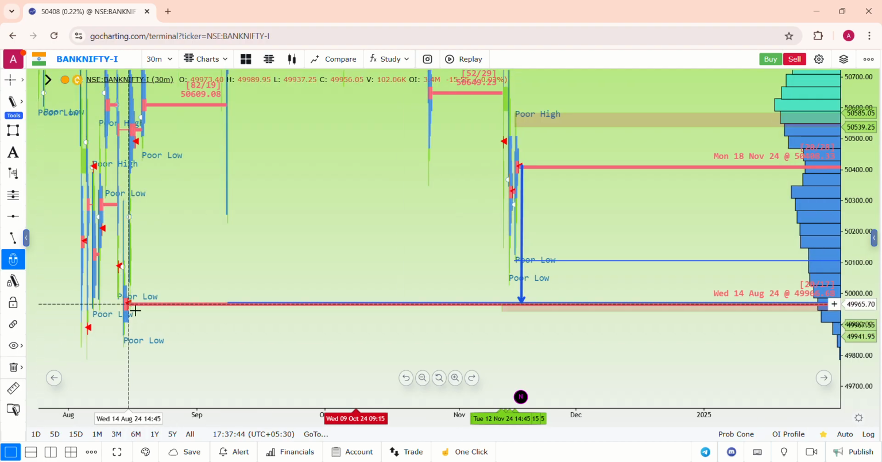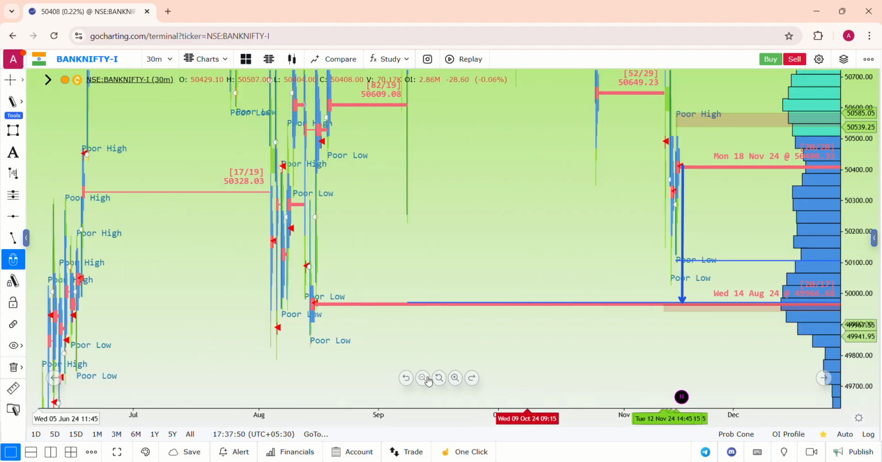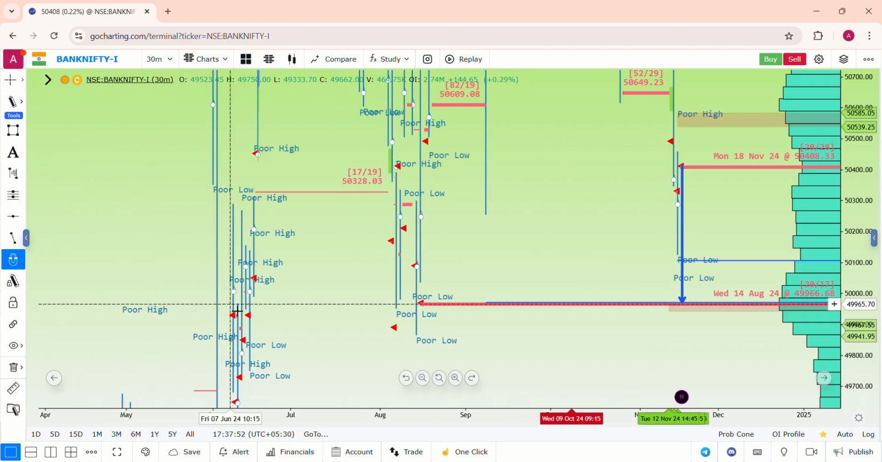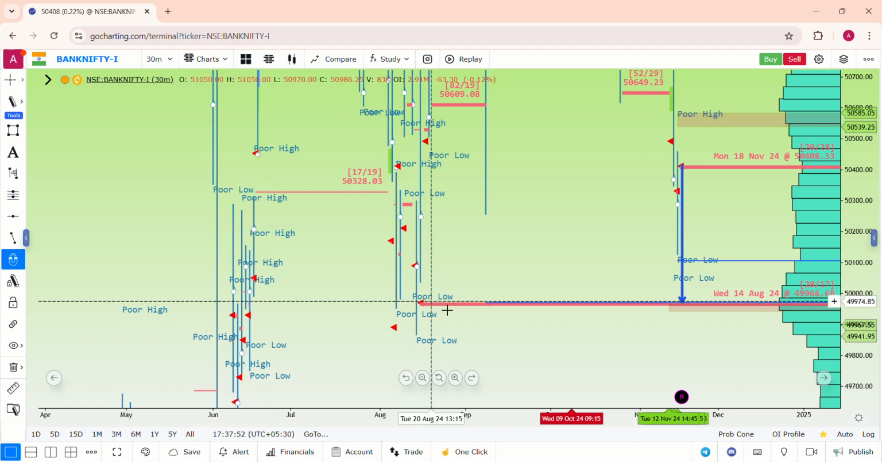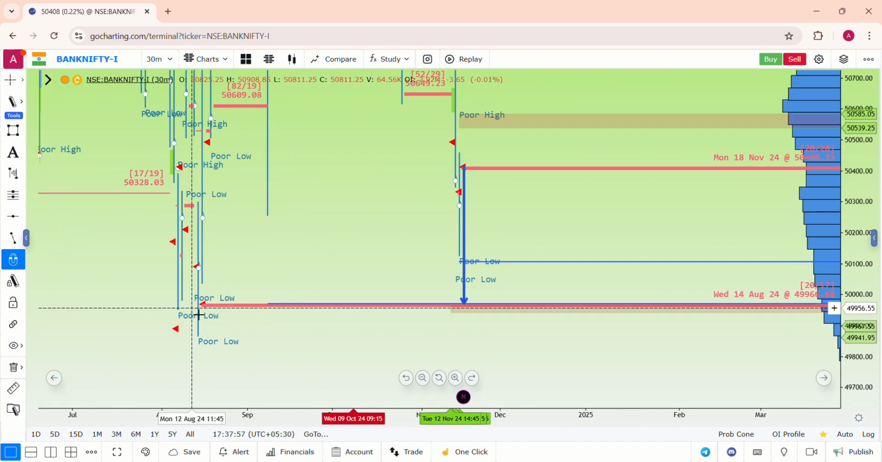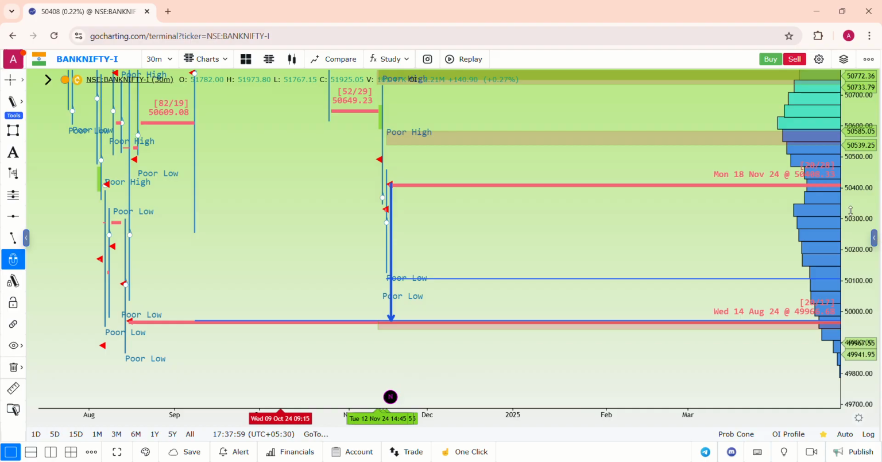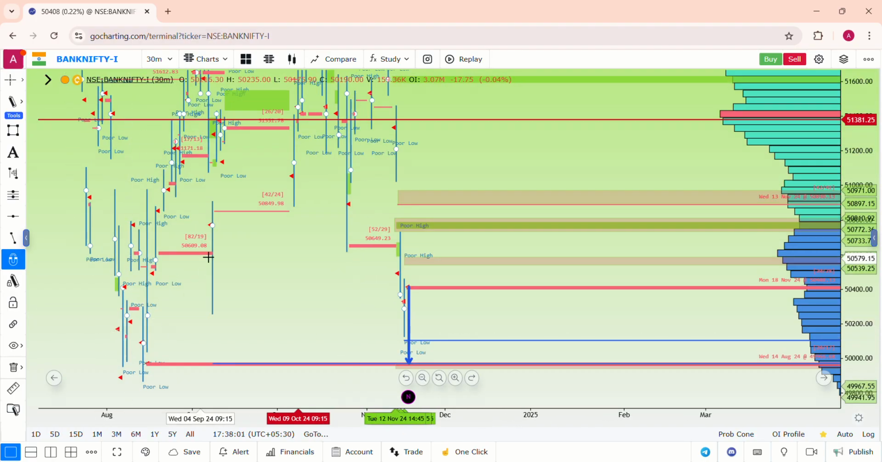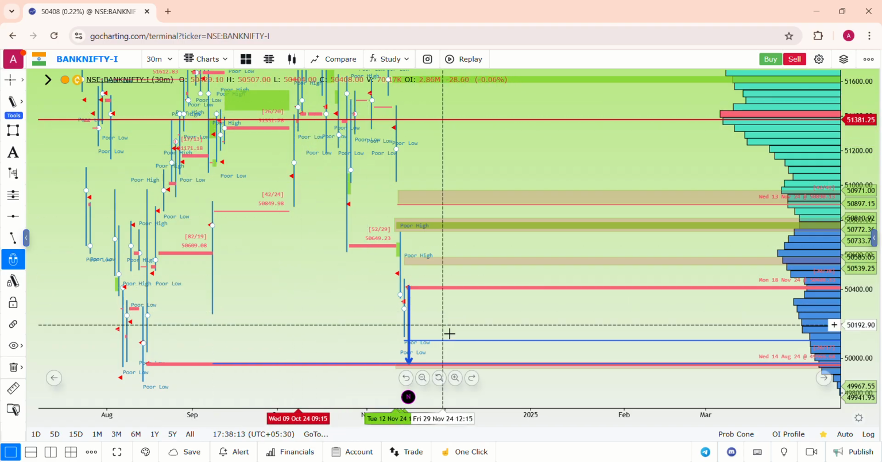If you see, this is a PPOC level, and this PPOC has been created on the date of 14th August, which is a very important level, and prior to this the market also had so many poor lows. But after 14th of August, the market didn't visit this level. It didn't revisit this level, right? So this is a very important level. That is why the market, whenever it enters the zone of 50,000 to 50,400, it has got its support, and then again the market bounced back.